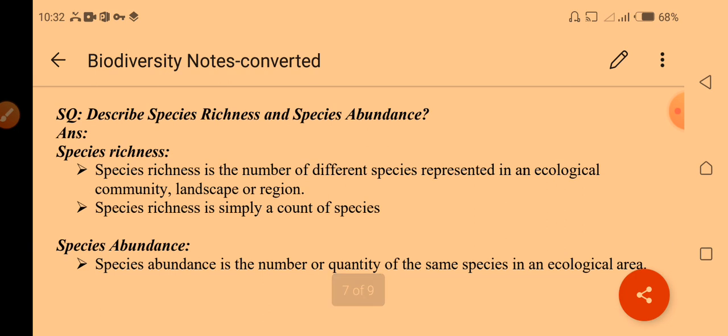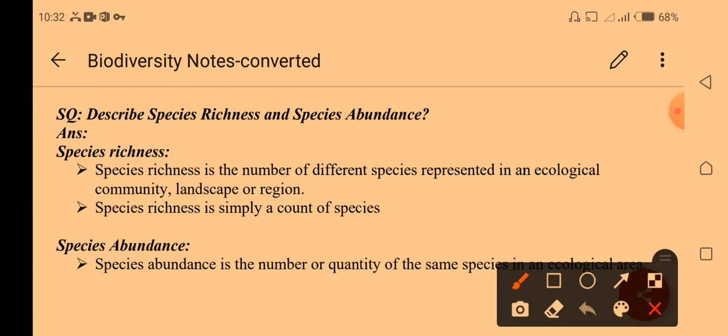Describe species richness and species abundance. First, what is species richness? Species richness means the number of different species present in an ecological community, landscape, or region. How many different species are present in an area is called species richness. It is simply a count of species, how many species exist in different areas.